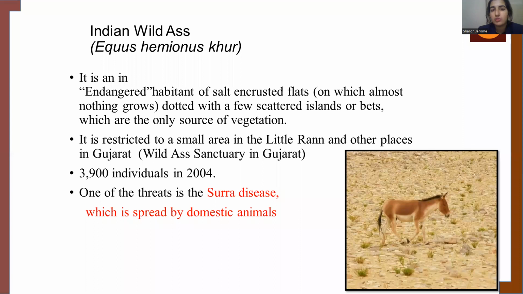The major threat to this species is Surra disease. Surra is a disease caused by blood-borne parasites and is transmitted by flies. This disease has affected these species, which has led to this species being in the endangered list.